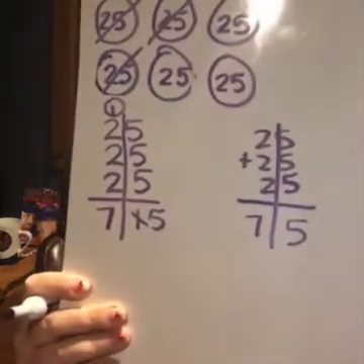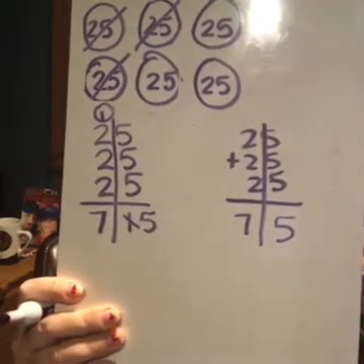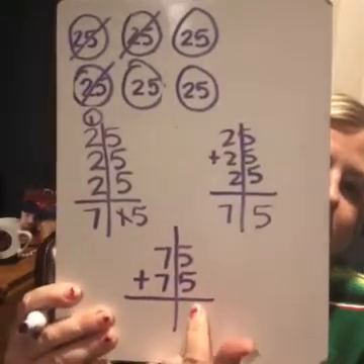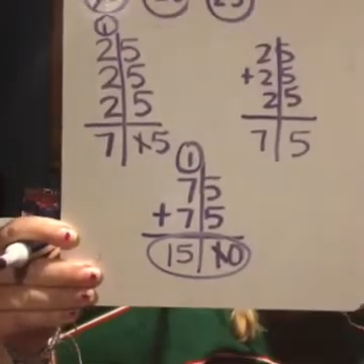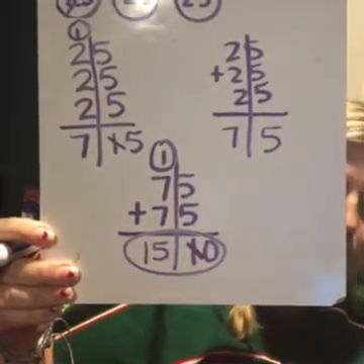So now I have 2 75s. What would be the next thing I would need to do? Add 75 plus 75. So I'm going to add my 2 answers together. And I'm going to start on the right. 5 plus 5 is 10. I'm going to carry that 1. We know the doubles fact, 7 plus 7 is 14, plus 1 would be 15. And once again, we get the answer 150. So 150 beans are being used in my maracas.